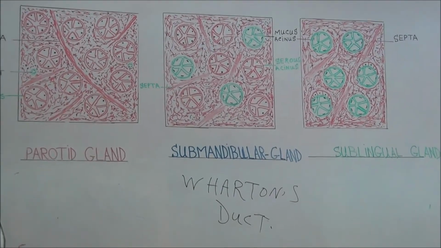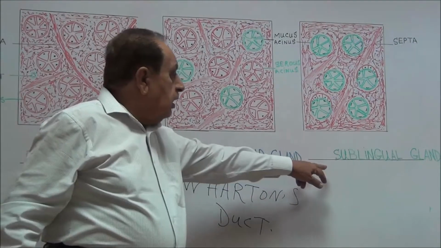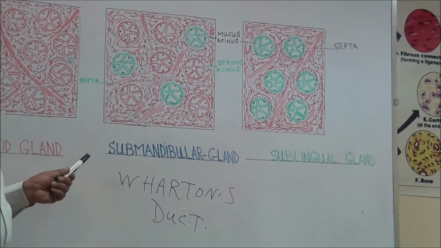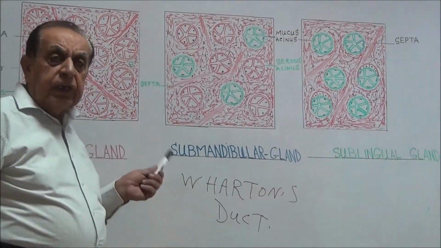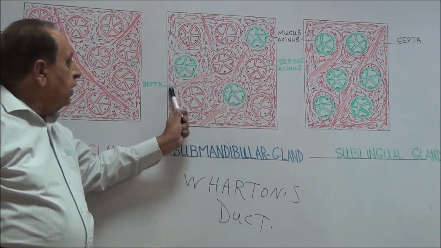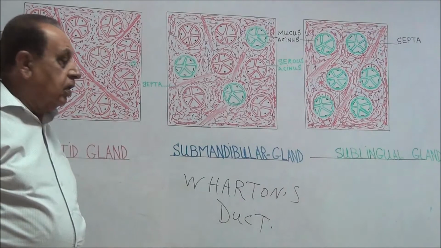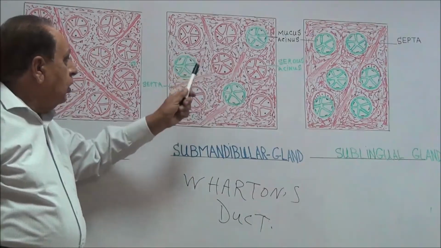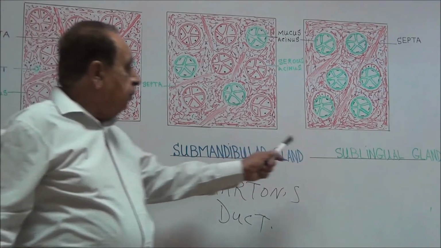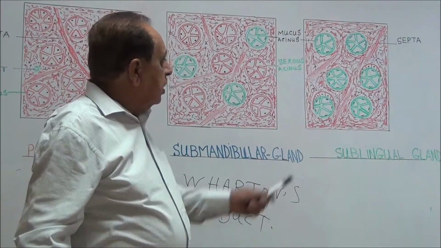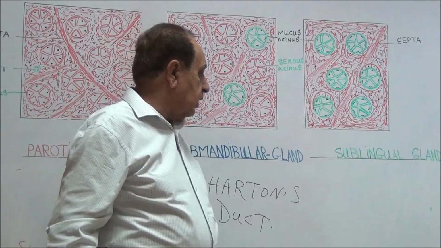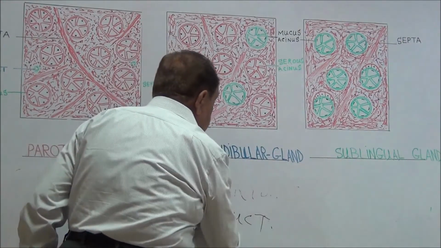The third type of gland is the sublingual gland. One thing: in the submandibular gland, the acini are of mixed type, but the serous acini are more in number than the mucous acini. In the sublingual gland, the acini are mainly mucous acini.